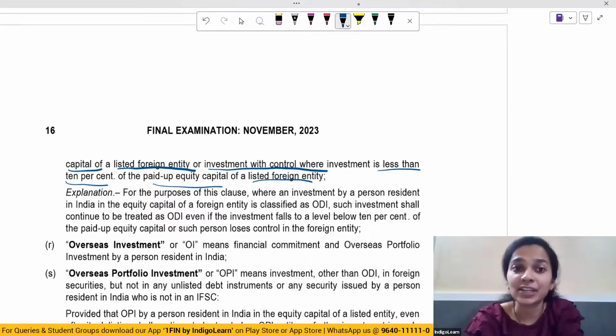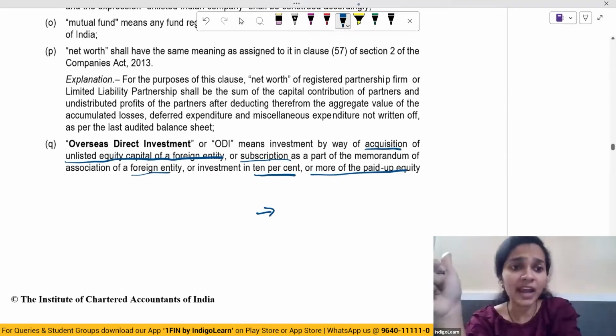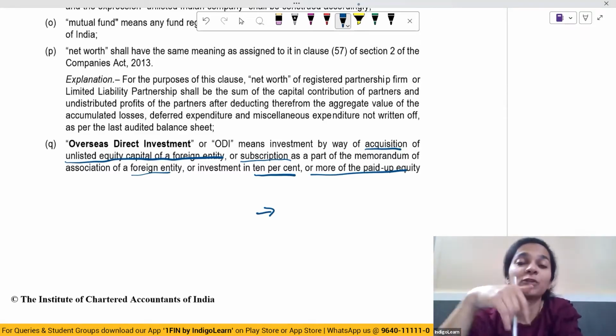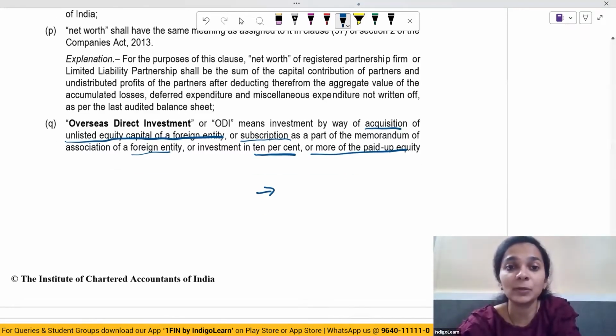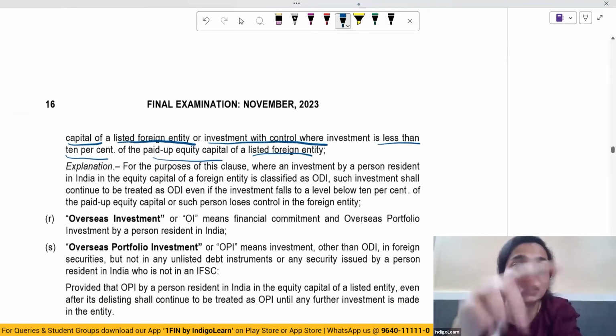So overseas direct investment includes three things. One is acquisition of unlisted equity capital of a foreign entity, subscription as a part of the memorandum of association of the foreign entity, or investment in 10% or more of the paid up equity share capital of the foreign entity. And which type of foreign entity?